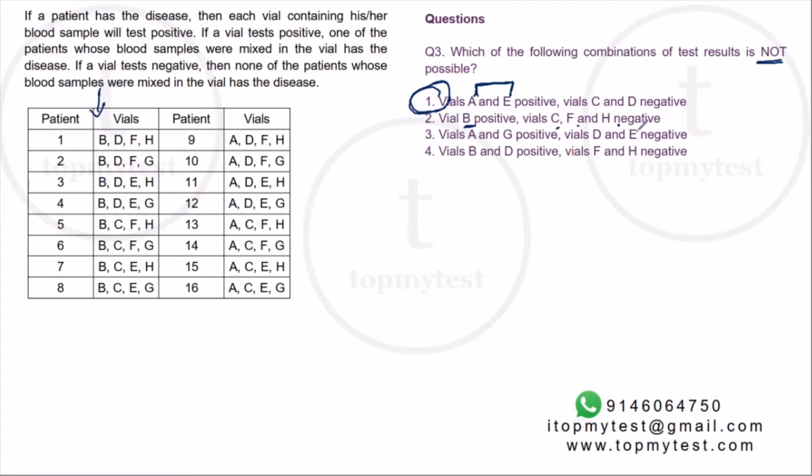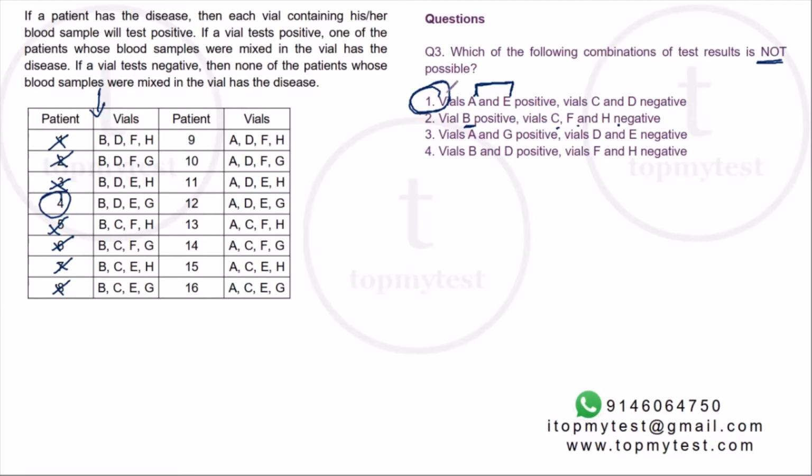So the patient cannot be in vial C. So 5, 6, 7, 8 is also out. Cannot be in F. So 1 and 2 are out. And H is also negative. So 3 is also out. So we know it's patient 4. So you can verify it for the other 3 also.